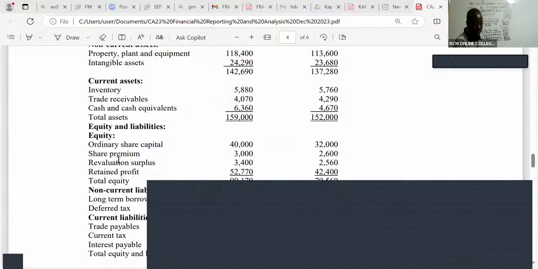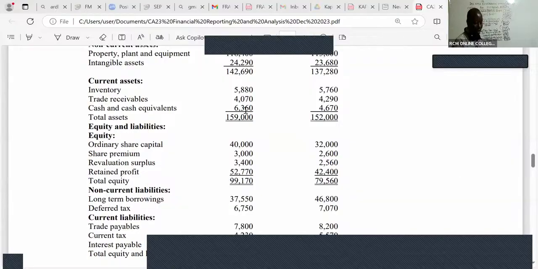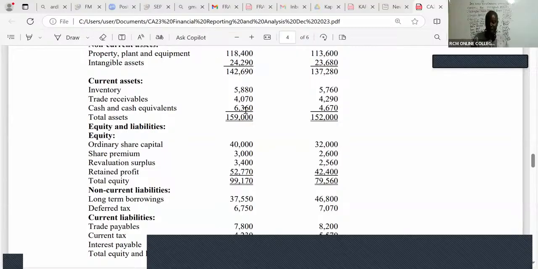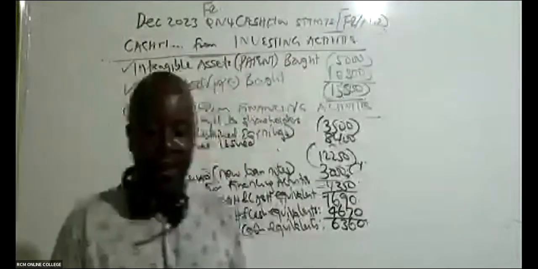So you can see, ladies and gentlemen, in this case here, our cash and the cash equivalent for the following year is 6360. Let's clap for ourselves. I mean, ladies and gentlemen, we have done great. This 1 hour you have used very, very efficiently. Let's clap for ourselves. In Zoom, there is a place where you clap for yourself.